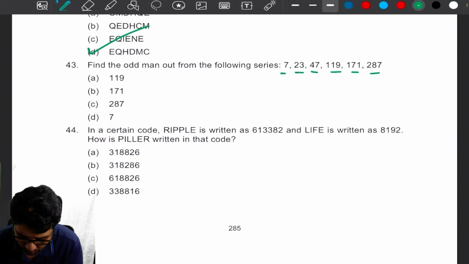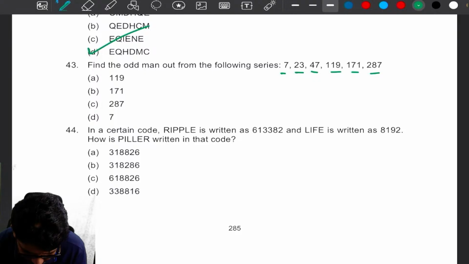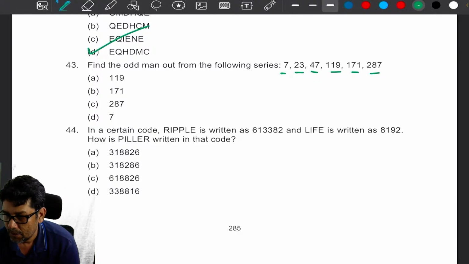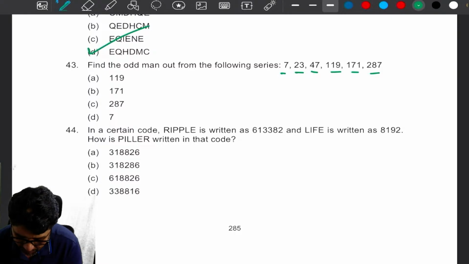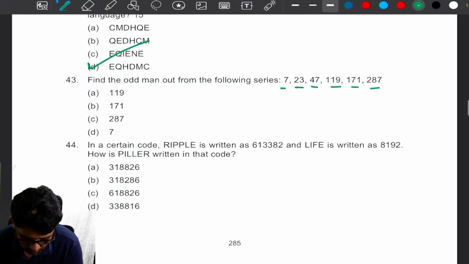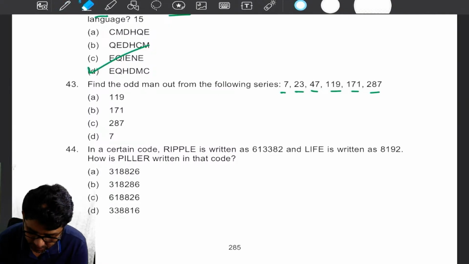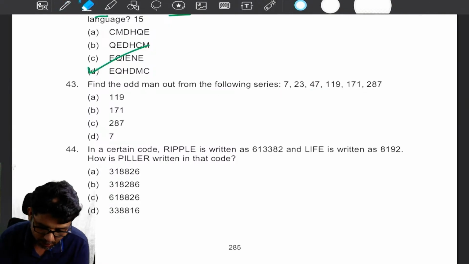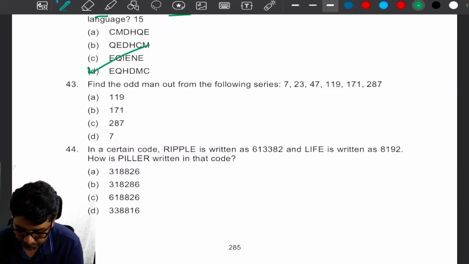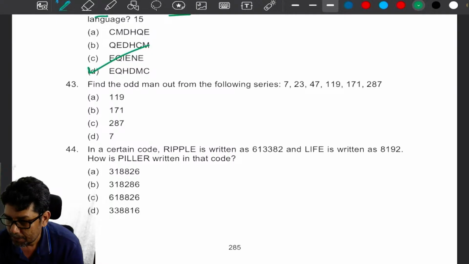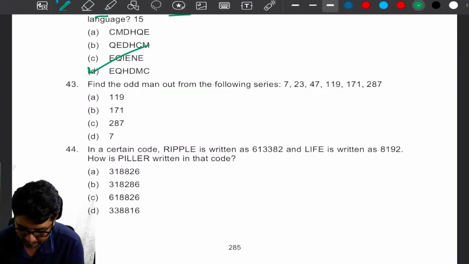Anyone? 48? Why 48? There is no 48. Find the odd man out from the following series. Where is even? No, here everything is odd numbers only. The question is, tell me, my dear.